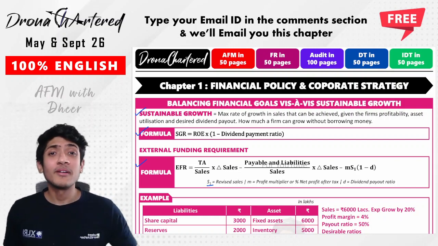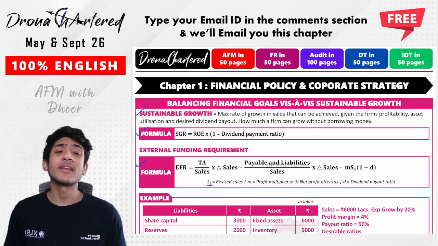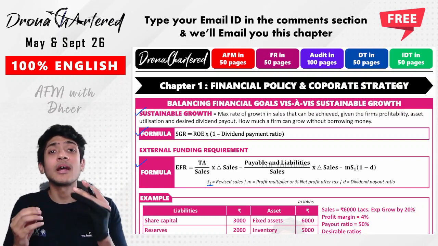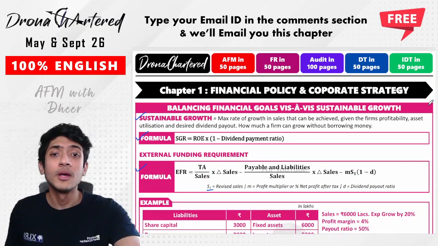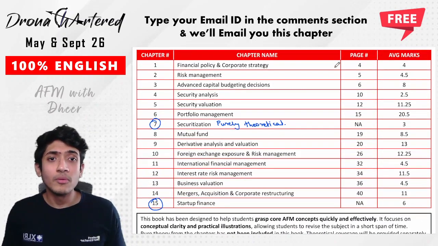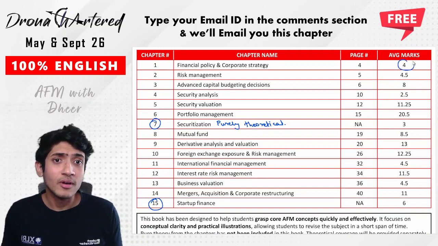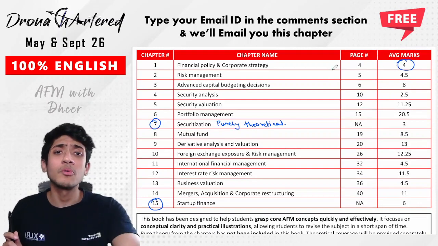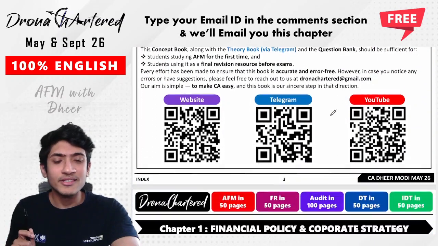We are doing chapter number 1 from AFM, that is your financial policy and corporate strategy. Sir, how many marks does this chapter come from? This chapter comes from an average of 4 marks. Okay, very easy chapter, nothing to worry about. We will start with this chapter.